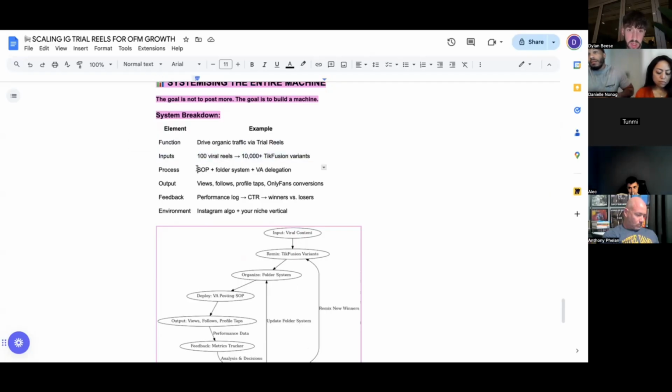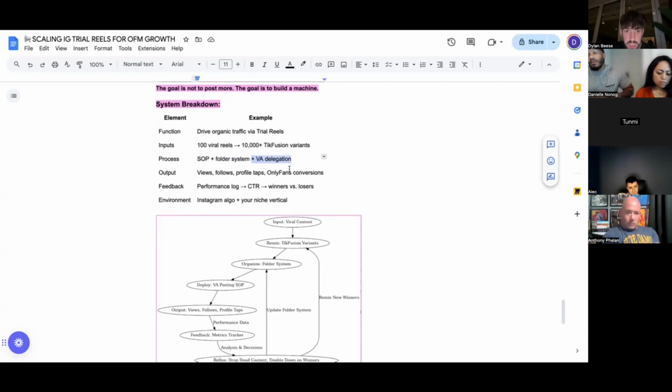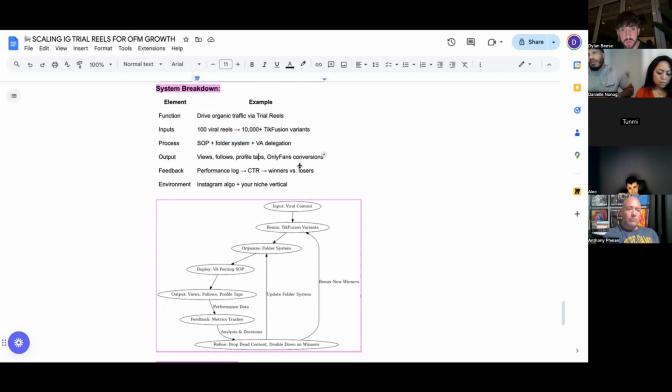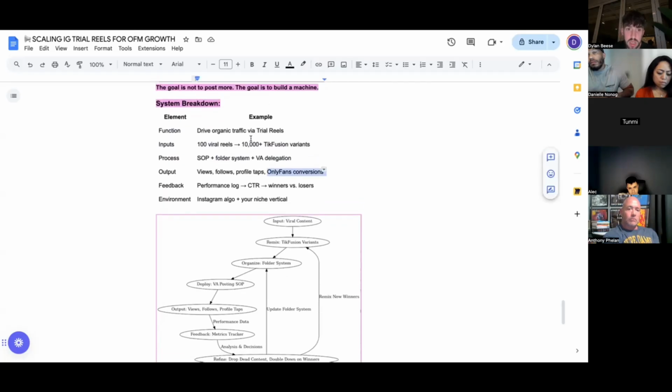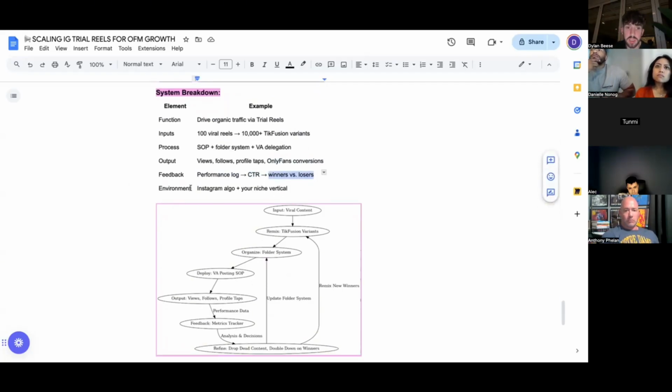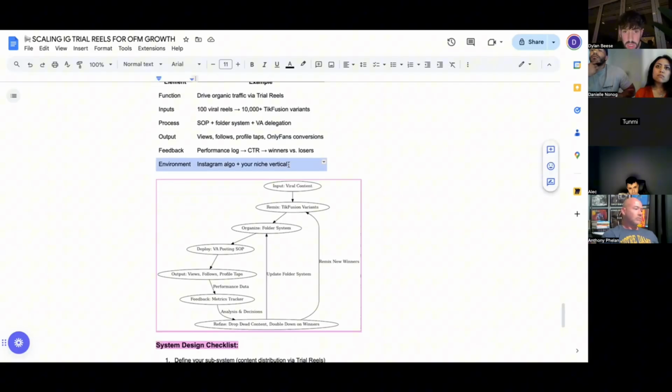Then obviously the process is going to be having SOPs for the VAs to post, having a folder system, having SOPs on how the system runs, and then obviously delegating it to a VA and having the folder system in Google Drive. The output then of that system is obviously going to be the views, the follows, the profile taps, the OnlyFans conversions, and that's obviously what we're optimizing for. And then obviously feedback. You want to have a performance log. You want to be tracking the click-through rate, the profile taps, the conversion, the winners versus the losers. And obviously, the environment that you're operating in is going to be the Instagram algorithm plus your niche, which can change, right?